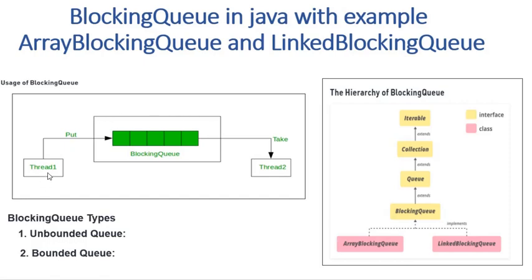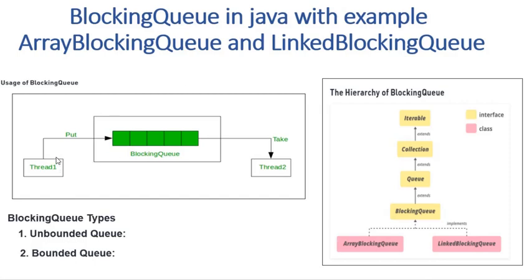So this is the blocking queue, and it's shared by multiple threads. Thread 1 is putting data inside the queue, and from the same queue thread 2 is taking data. And there is no limit that only one thread can put data in a queue or only one thread can take data from it. That is up to your requirement.